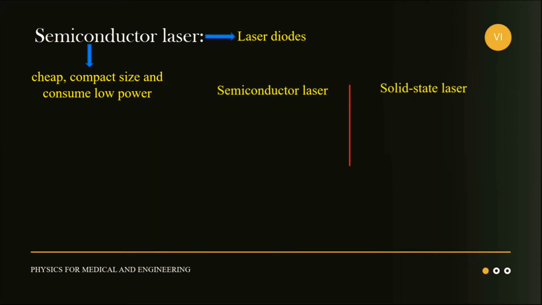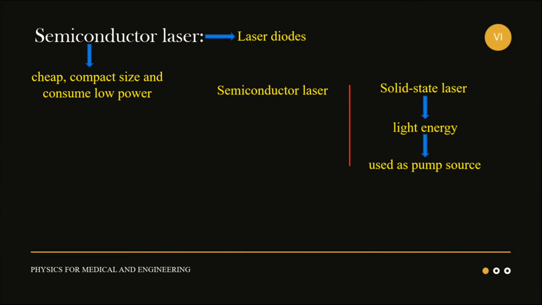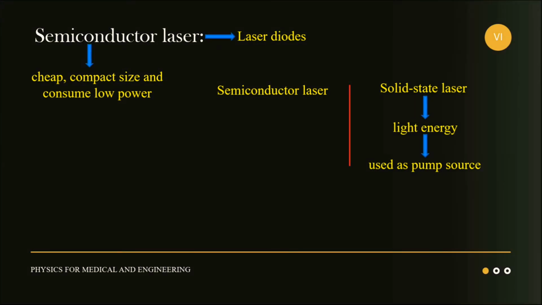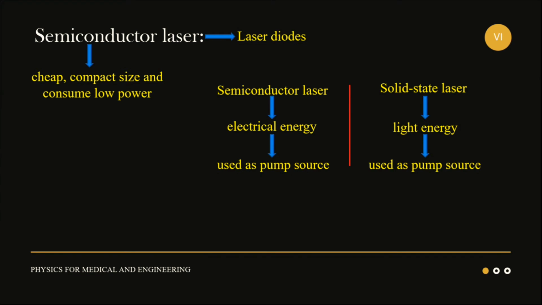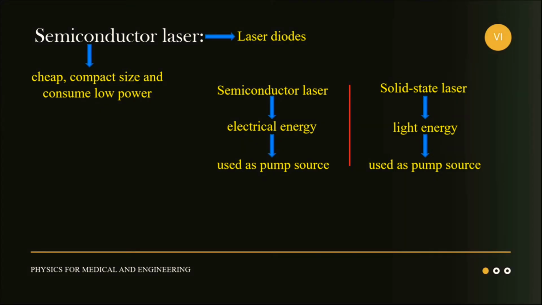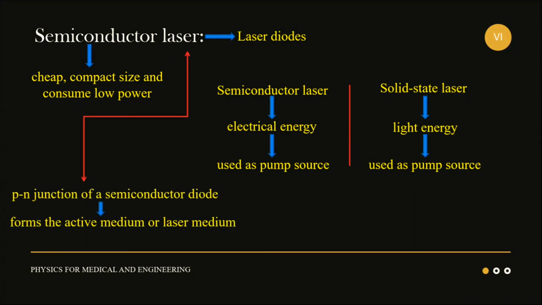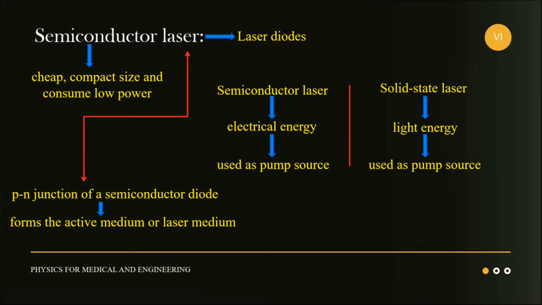Semiconductor lasers are different from solid state laser. In a solid state laser, light energy is used as the pump source, whereas in a semiconductor laser, electrical energy is used as the pump source. In a semiconductor laser, a p-n junction of a semiconductor diode forms the active medium or laser medium. The optical gain is produced within the semiconductor material.